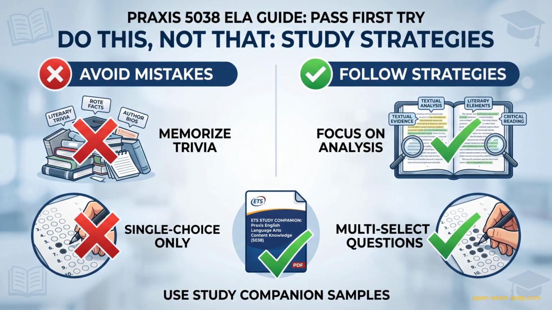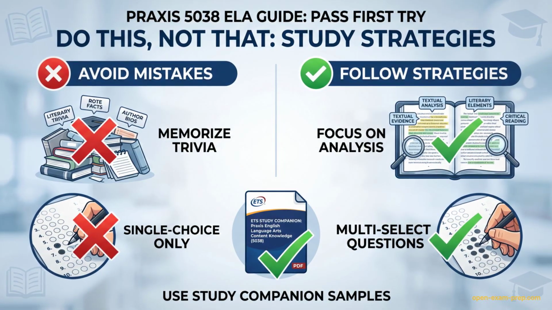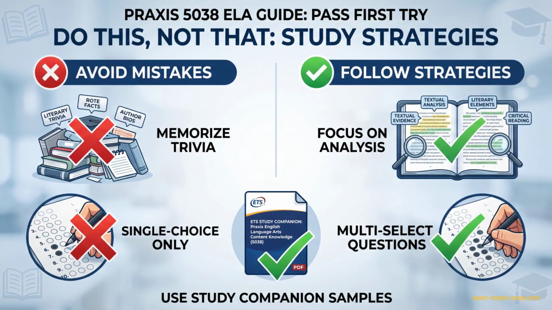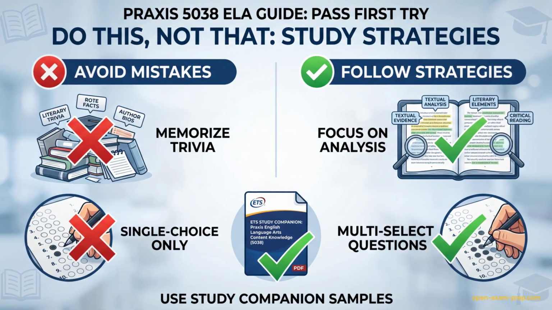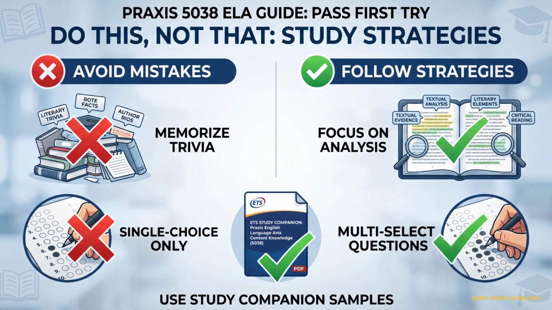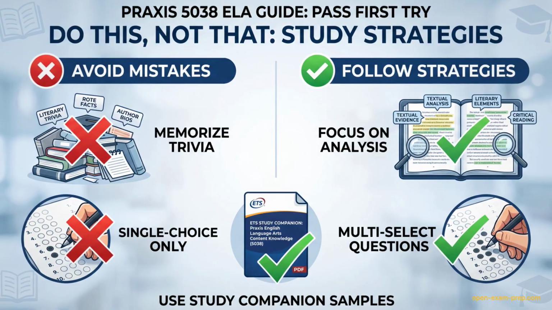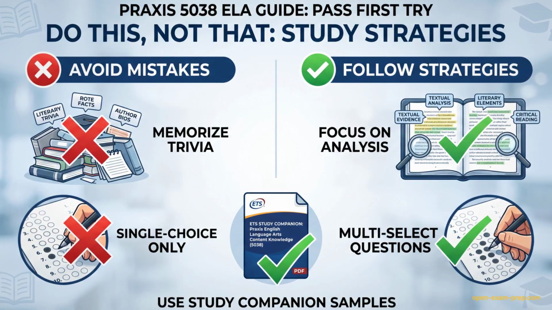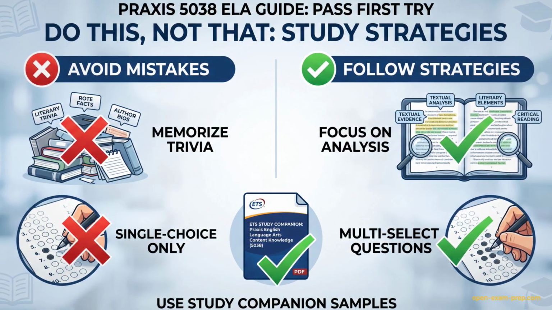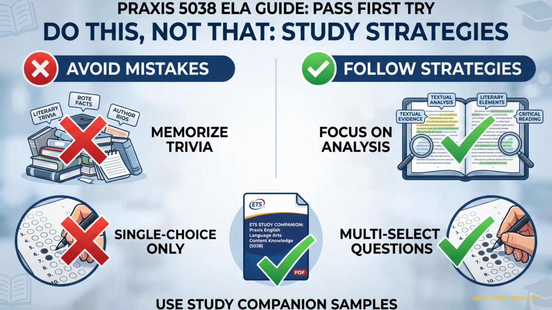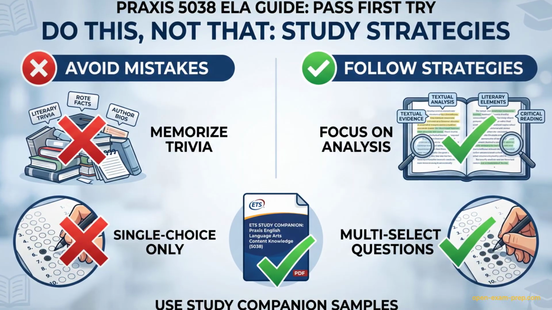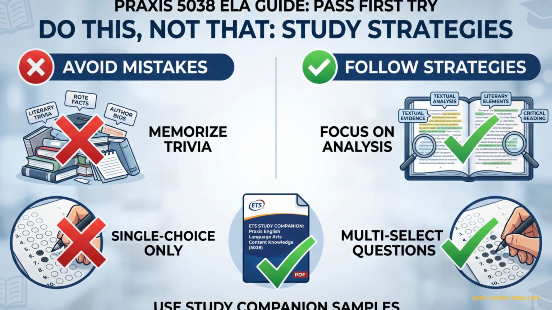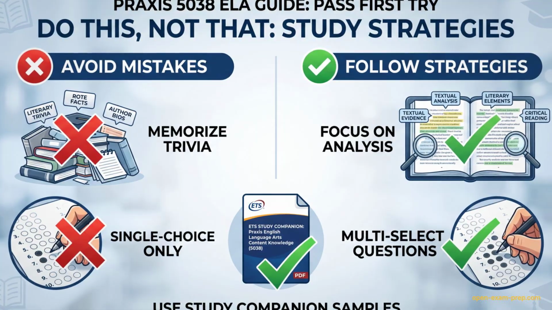Let's review the most common mistakes to avoid. First, ignoring the heavily weighted writing, speaking, and listening category. Second, memorizing literature facts instead of practicing passage analysis, which is what the exam actually tests. Another major error is not practicing the tricky multiple select questions where partial credit doesn't exist. Finally, many candidates fail to use the free official ETS study companion, the single most important resource for understanding the test maker's logic and question style.